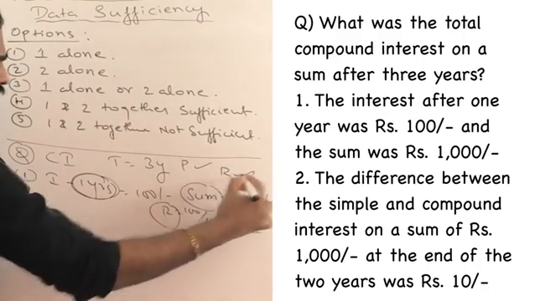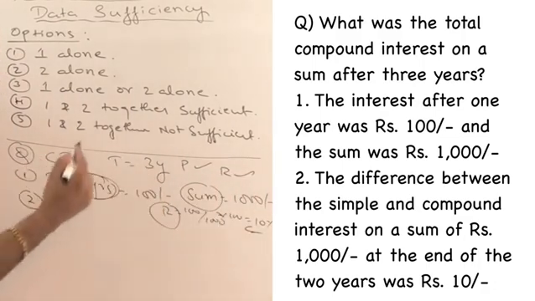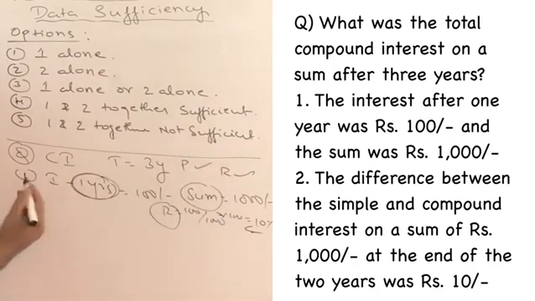So I know what is R. I knew what is T from the question. I know what is P and what is R now. So this is 100% possible to answer the question. With this information, it is 100% possible to answer the question. Let us go to the second one.